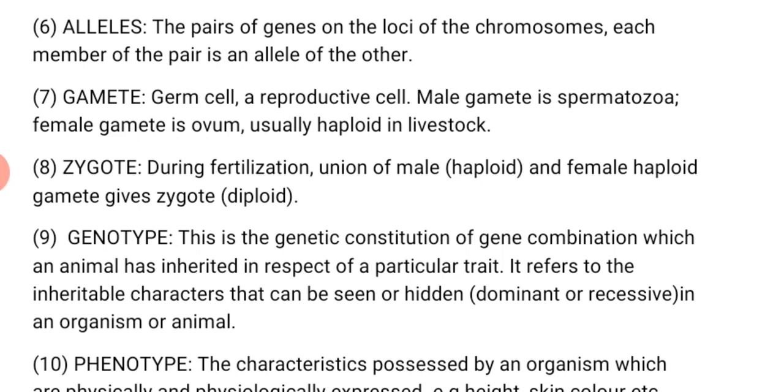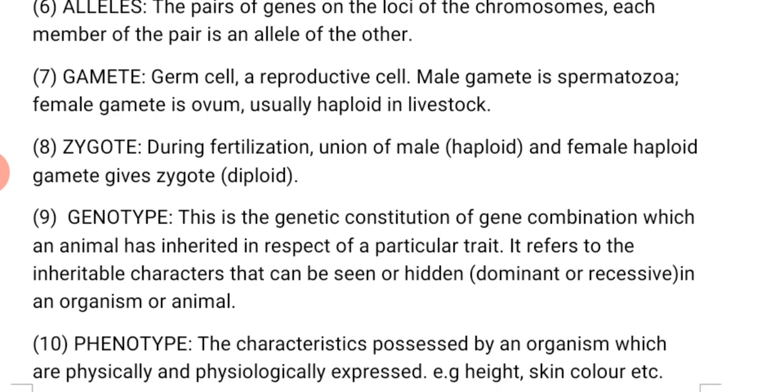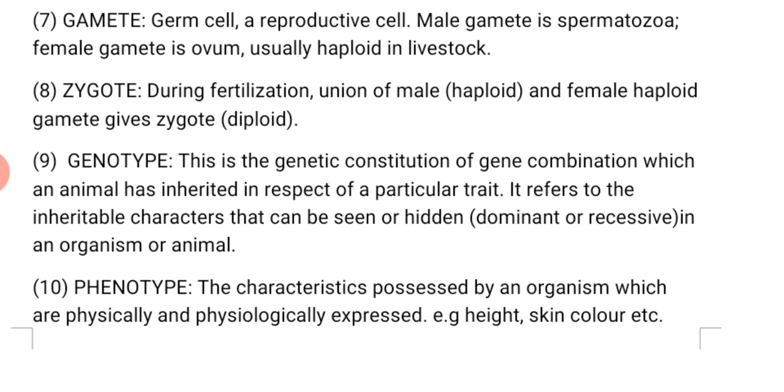But genotype is the one you cannot see. It's hidden. Just like when they say somebody's genotype is AA. You cannot, just by looking at somebody, say it's AA or it's AS. It's only when they carry out testing that we need to know whether somebody is this or that.